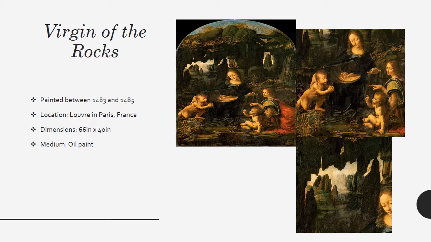If you want to see this painting today, you can do so by visiting the Louvre in Paris, France. Alternatively, you can see another version of the same painting in the National Gallery in London, which was likely a copy made by Leonardo in the mid-1490s. I provided 3 images to show how Leonardo painted this, so that should break down the painting for you.